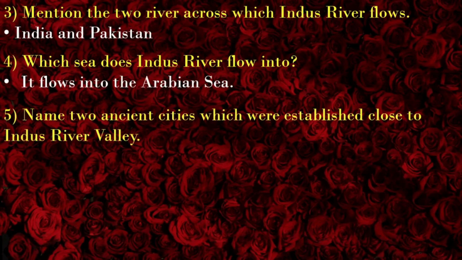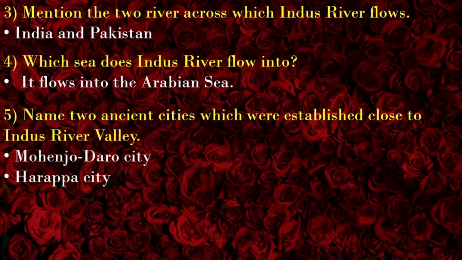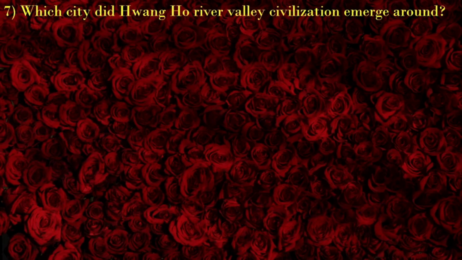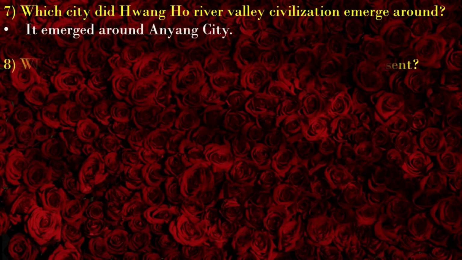Name two ancient cities which were established close to Indus River Valley: Mohenjo-daro city and Harappa city. Which country does Huangho River flow across? It flows across China. Which city did Huangho River Valley civilization emerge around? It emerged around Anyang city.